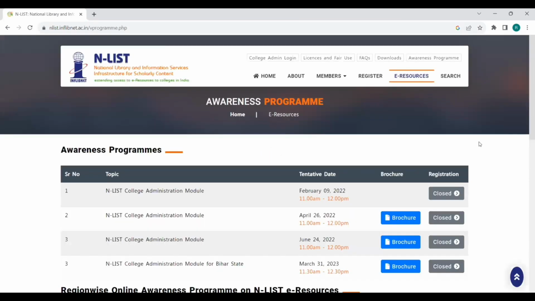And here is the awareness program. In the awareness program, INFLIBNET and the ENLIST experts jointly conduct awareness programs for users to attract them to the website and use all the scholarly content. They host many workshops and guest lectures regarding ENLIST. If you are interested to join, you can click the awareness program, check the next schedule, and join.